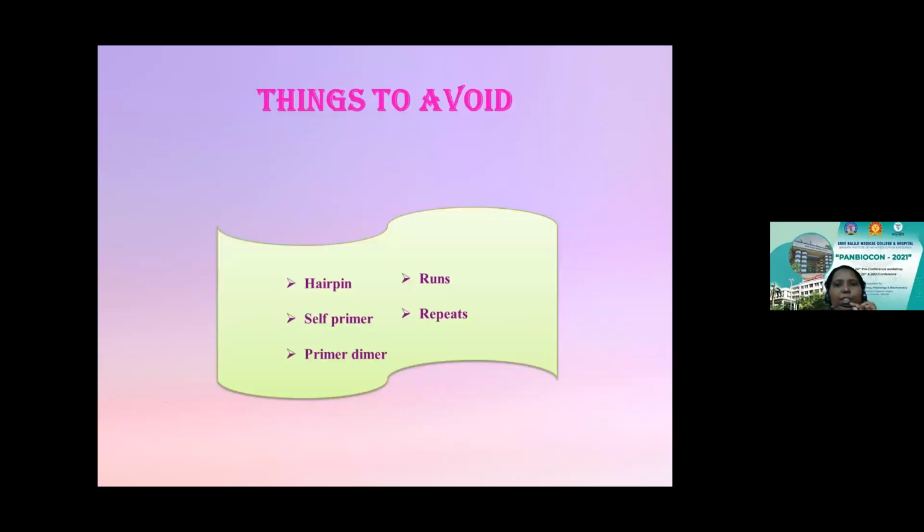So what are things you need to avoid? You should be mindful. So far we were talking about the considerations, like the melting temperature, the heat parameter, and the bonding parameters that exist between the guanine and the cytosine. These are the parameters that you have to be mindful of while you're designing your primers.